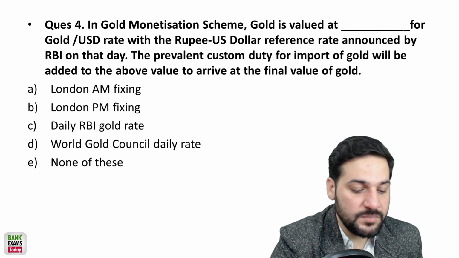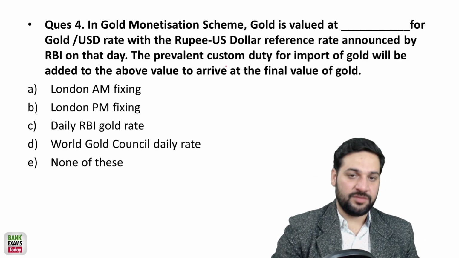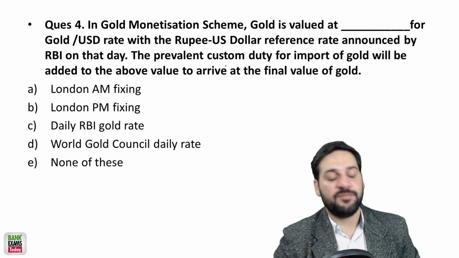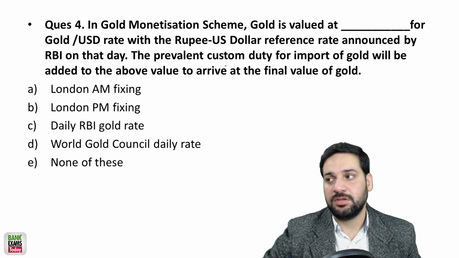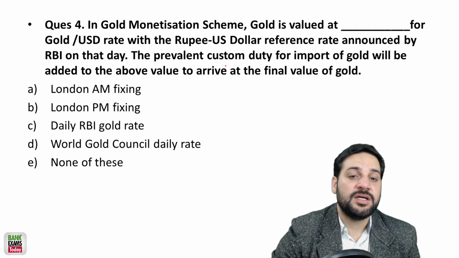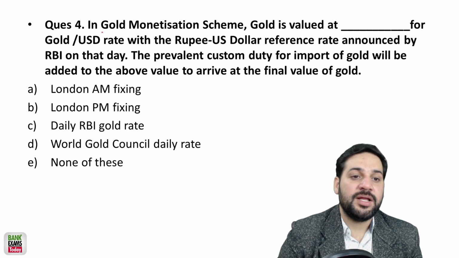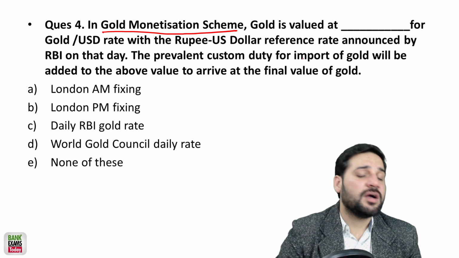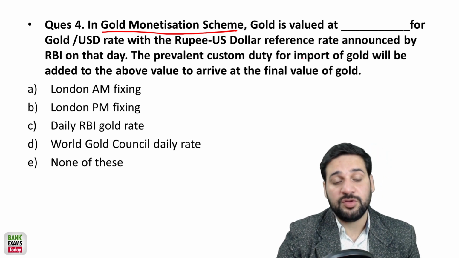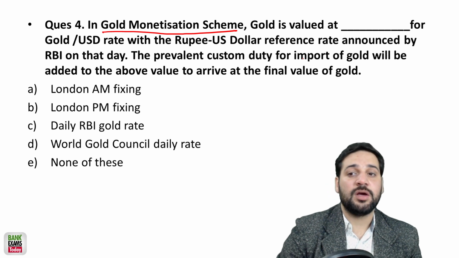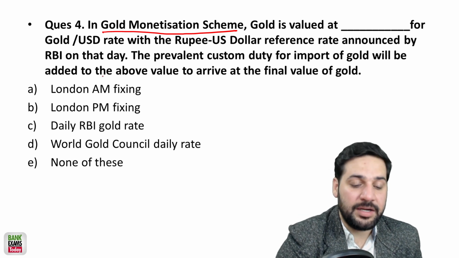Okay. So in the gold monetization scheme, when you deposit your gold to the government or to the banks, and the government is using those funds, right? In the gold monetization scheme, which rate is used by the banks to evaluate the gold? So it is the London AM fixing.